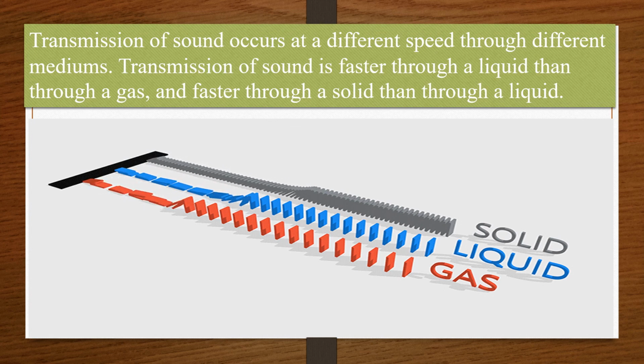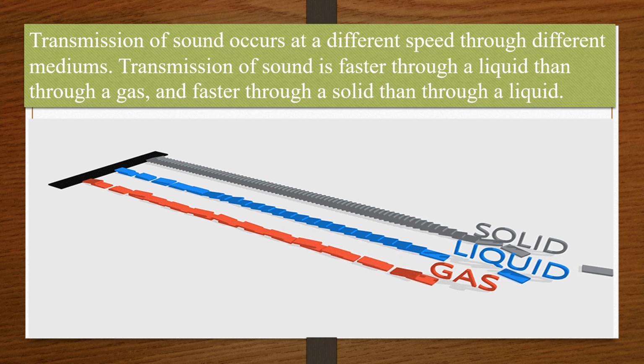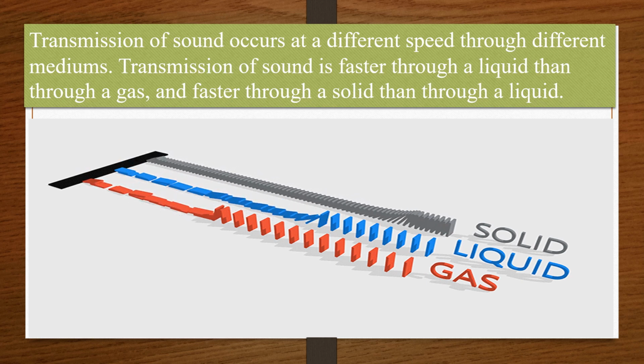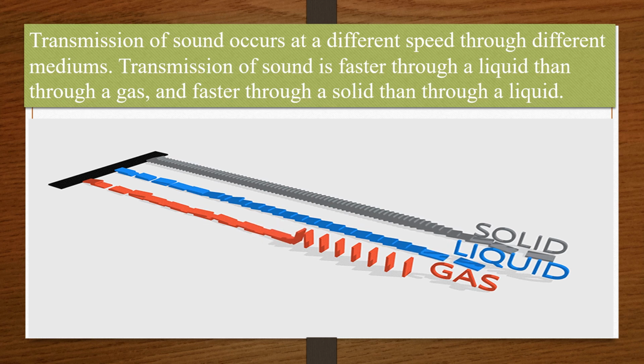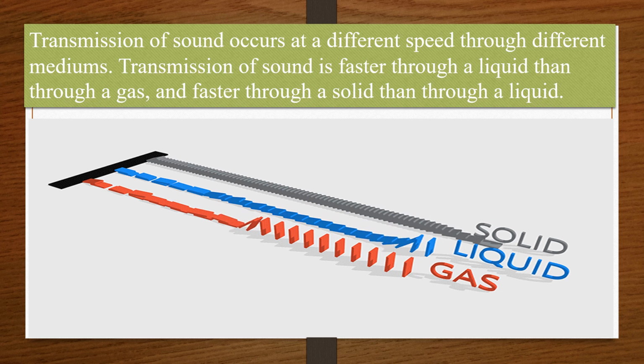The next thing that we have is transmission of sound. Transmission of sound occurs at a different speed through different mediums. Transmission मतलब अब sound तो travel कर रही है, अब वो किस तरीके से travel कर रही है, ठीक है, किस हिसाब से, कितनी fast, कितनी slow travel कर रही है, let us see that. So transmission of sound occurs at different speed through different mediums.